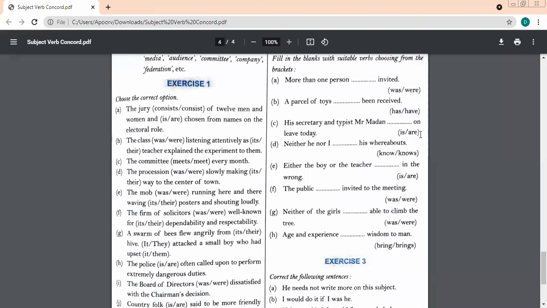Third one, his secretary and typist, Mr. Madan is on leave today. We don't have that much time. Don't speak the sentence, just tell me the answer. Fourth one, no. Fifth, is. Sixth, was. Seventh, was. Okay, eighth, bring.